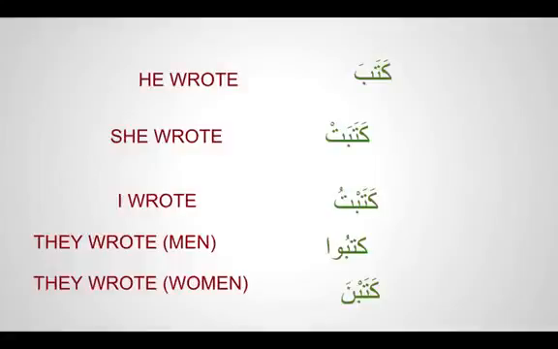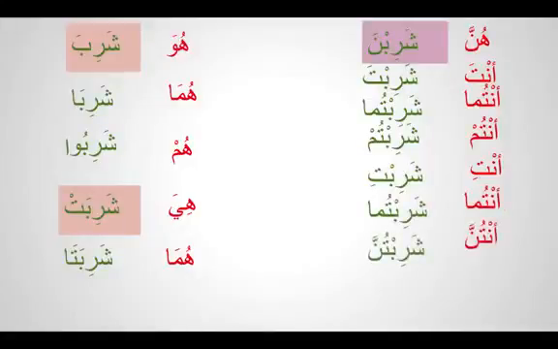Okay. This is kataba. Let's practice another verb, inshallah. Shariba. Shariba means he drank. Huwa shariba. Huma shariba. Hum sharibu. Alif is the writing rule. Hiya sharibat. Huma sharibata. These are the sakin pronouns. Now we do mutaharrik pronouns. Hunna sharibna. Anta sharibta. Antuma sharibtuma. Antum sharibtum, anti sharibti, antuma sharibtuma, antunna sharibtunna, ana sharibtu, nahnu sharibna.